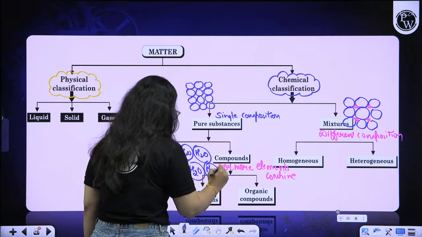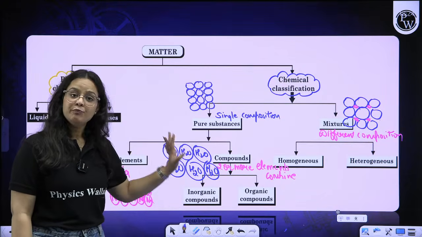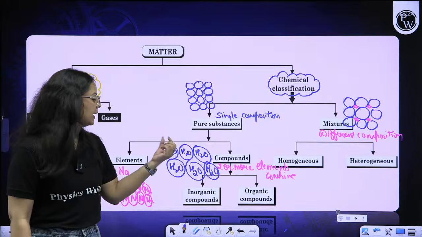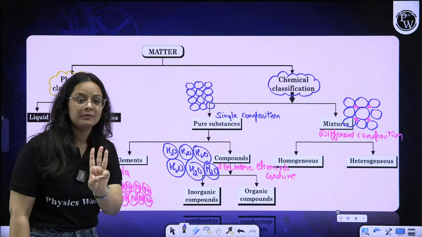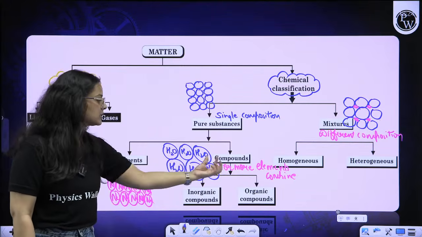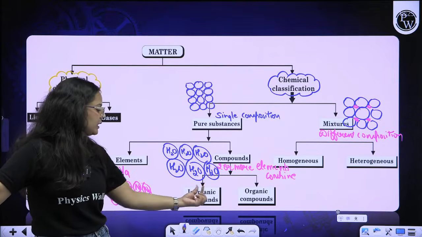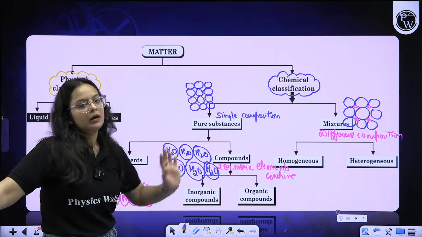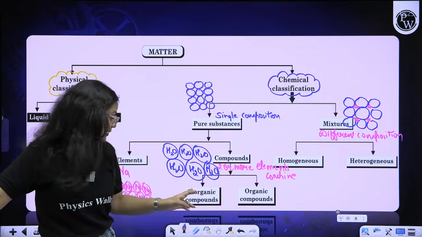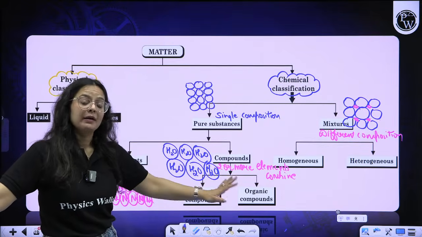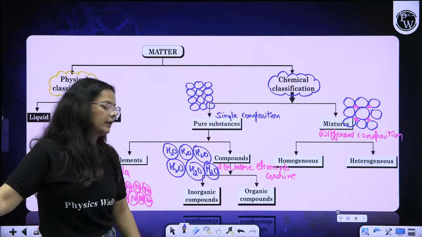So it comes under the category of pure substance only because all the particles are H2O only. So it is pure. We do not have any other particle, and two or more elements are combining. So we have overall three atoms, two of hydrogen and one of oxygen. So this is a compound. Compounds are further subdivided on the basis of their nature, whether they are inorganic compounds or organic compounds. Majorly in organic compounds, we discuss the carbon compounds. Not all carbon compounds are organic, but yes, majority of organic compounds are carbon containing compounds only. So these are the further subcategories of compounds.